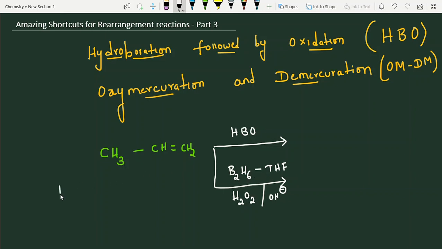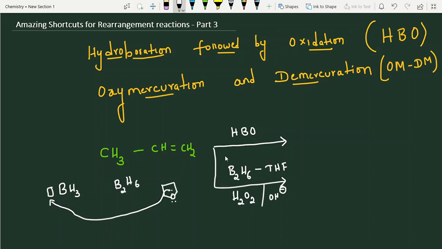Boranes and diboranes both are electron deficient, right? It has a vacant orbital ready to gain electrons, that's why less than octet. According to Lewis, we call it an acid. These are all important questions. Even in diborane, there is no direct bond between boron and boron. It has bridged hydrogen. We learnt this in first year, right? So both are electron deficient, but how does it exist? It is in solvent. In tetrahydrofuran, the oxygen is giving electrons to boron, and in such a way it can exist and act here.